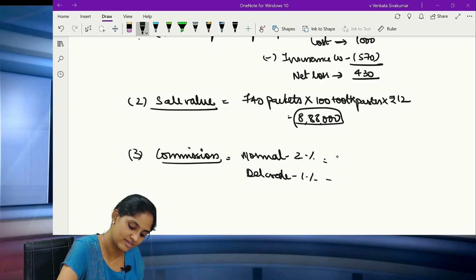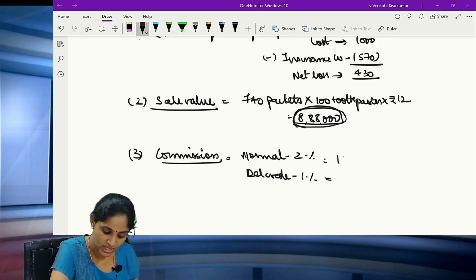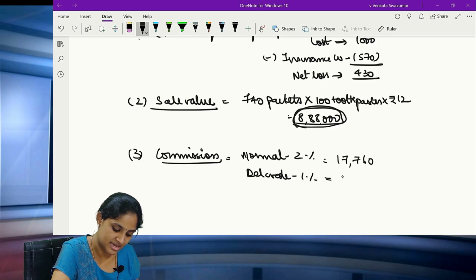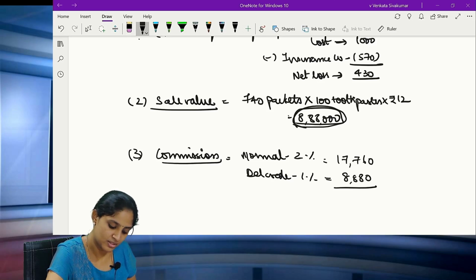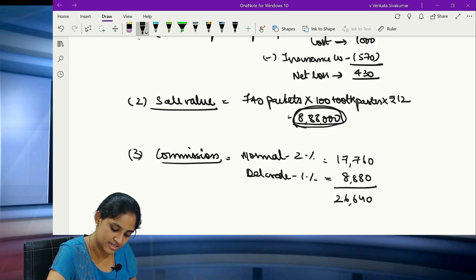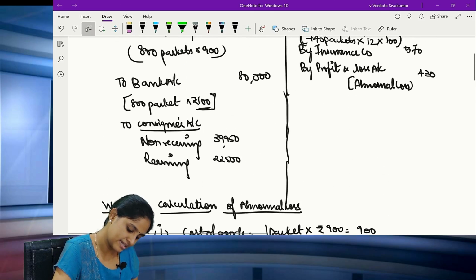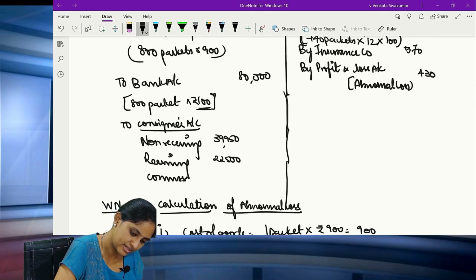So on the sale value of 8,88,000, this one will come to 17,760 and 1% comes to 8,880. So what will be the total? 26,640. Now please write that under the commission. Clear?